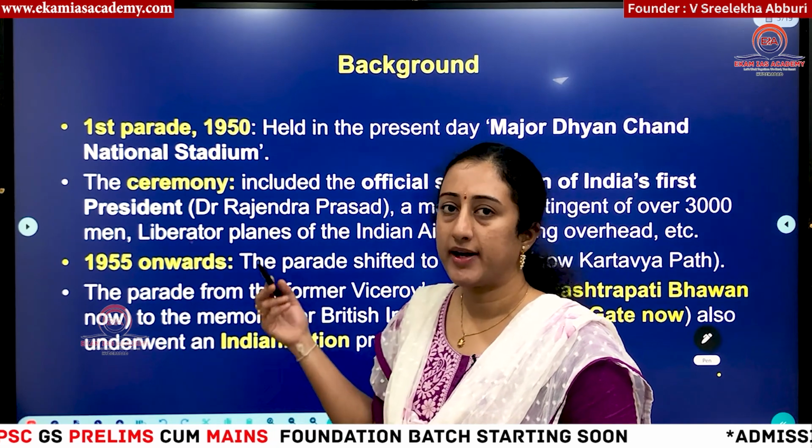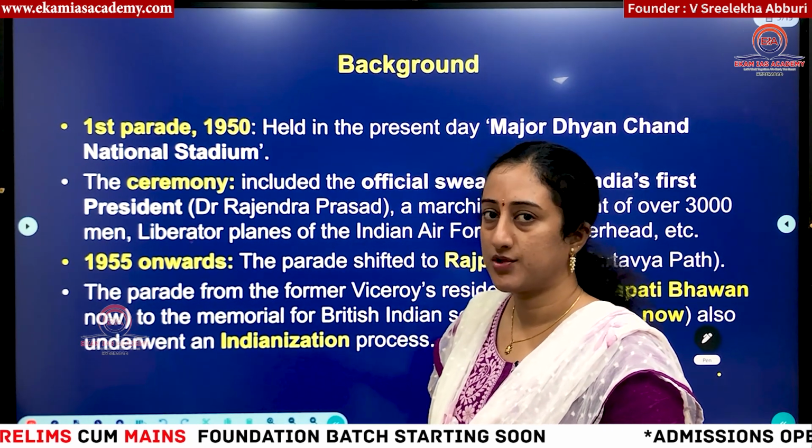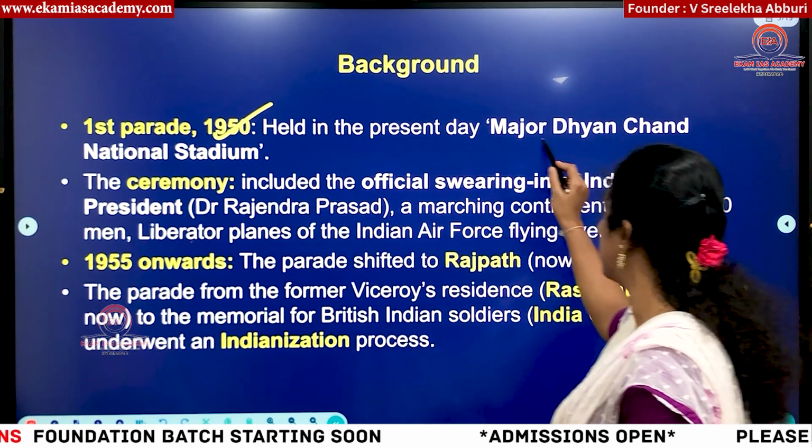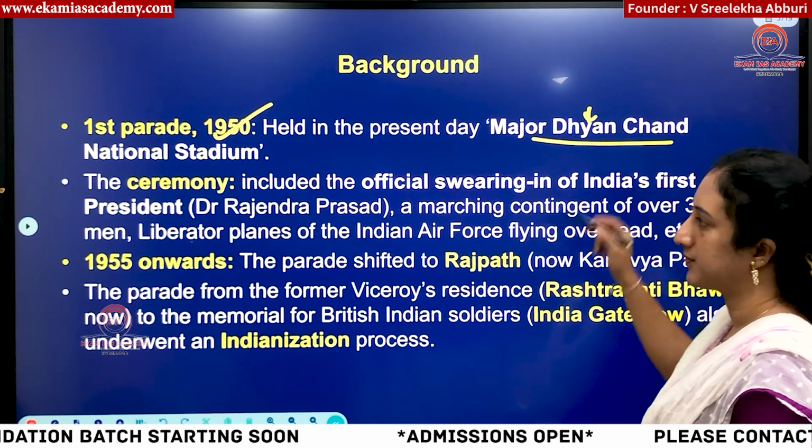Then we'll see the background of this particular Republic Day parade. It started in 1950. Where did it start? In National Dhyan Chand stadium, you know, he's a famous sports person, right?